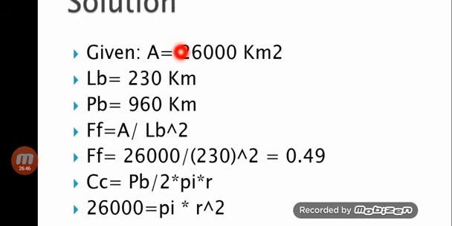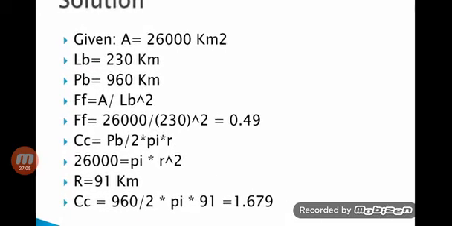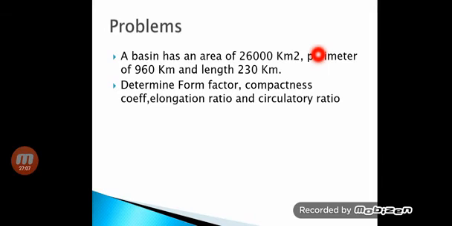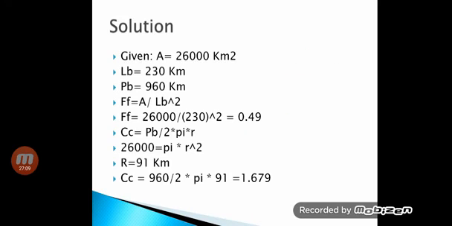We know A, we know LB, so there is no need of brain. You just have to use the calculator. FF is equal to 26,000 divided by 230 square. It comes as 0.49. Next, compactness coefficient.